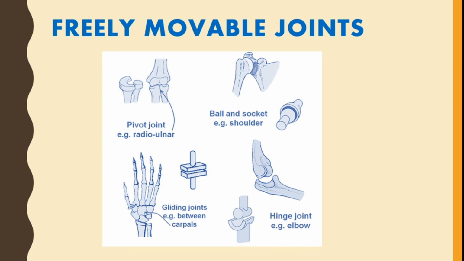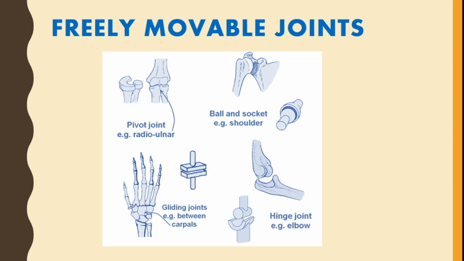Next is pivot joint. Here one bone is rotated over a pivot-like end. This is present between the skull and axis vertebra, which helps in movement of our neck in all directions, sidewise and back and forth.